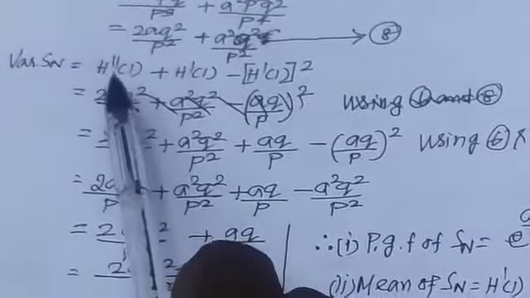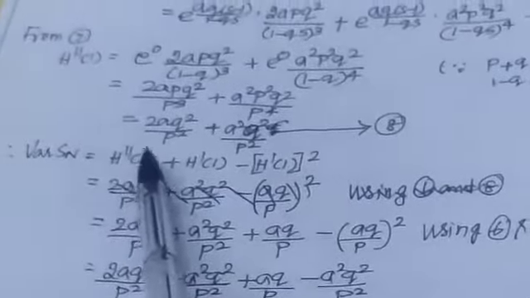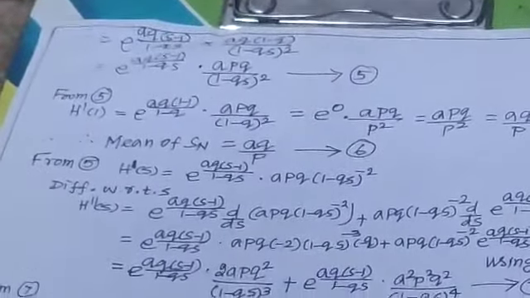But the variance of Sn formula I already explained: h double dash of 1 plus h dash of 1 minus h dash of 1 whole square. For h double dash of 1 in equation 8 you substitute these two terms. Then h dash of 1 is, in equation number 6, aq by p.